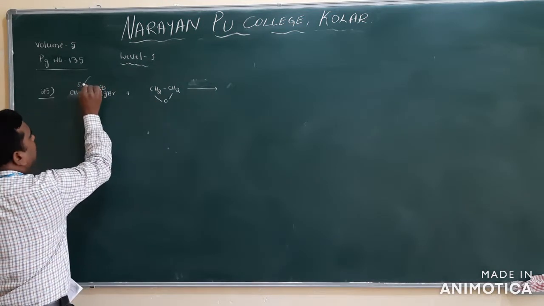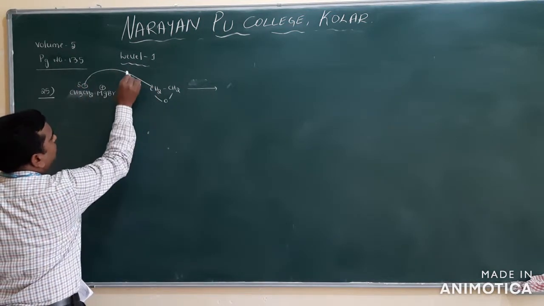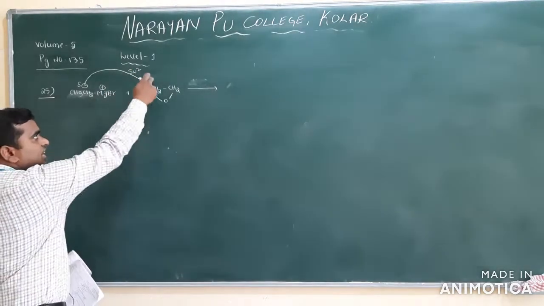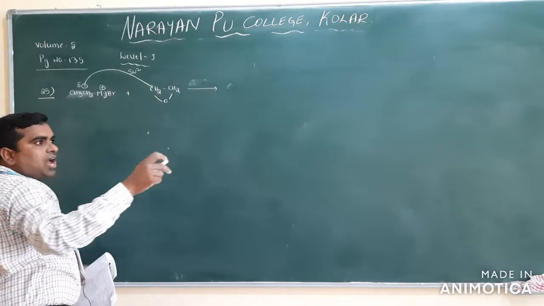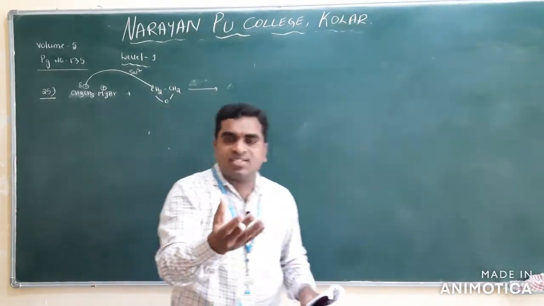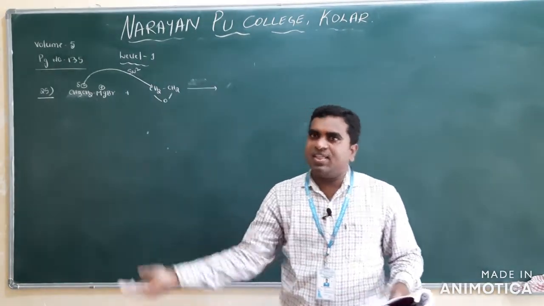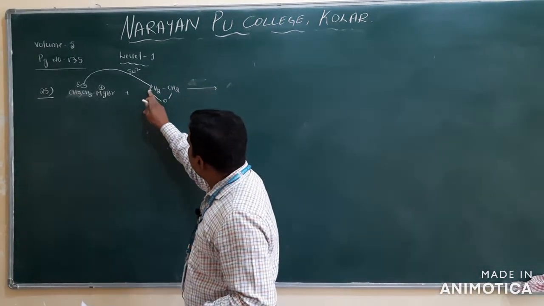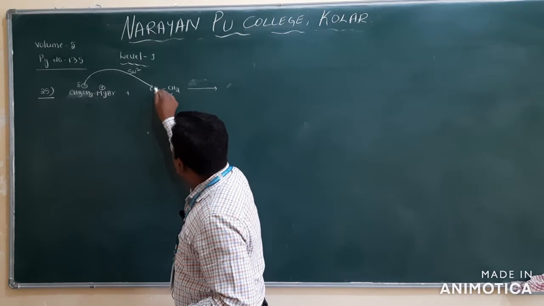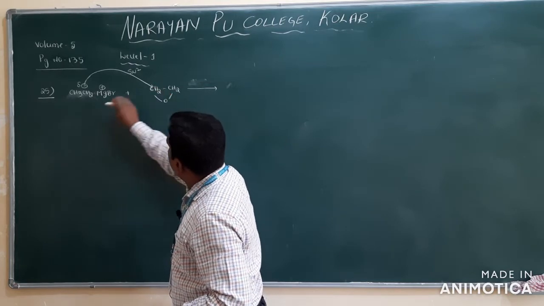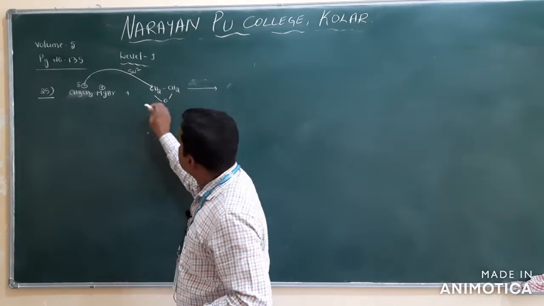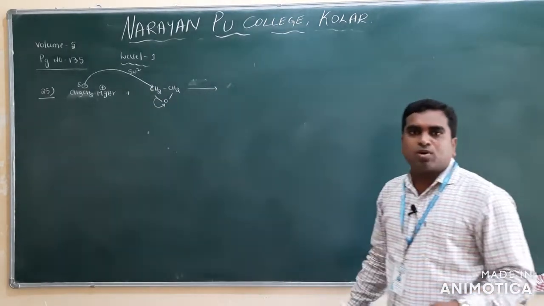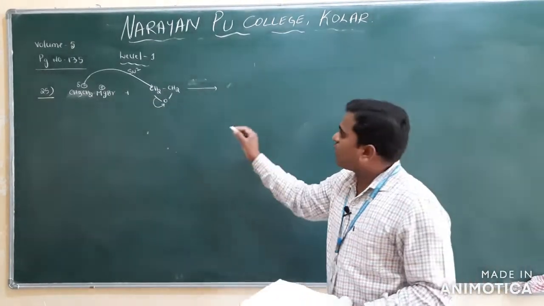It may attack at any position, but which one does it follow? SN2 mechanism. Where fewer substituents are there, where the steric hindrance is less, the nucleophile attack takes place. So now what happened here? When it attacks here, this carbon already has 4 bonds, and now it is making another bond, meaning 5 bonds. So that's why this bond will break. The bond pair electrons move towards oxygen. Then what compound will you get?